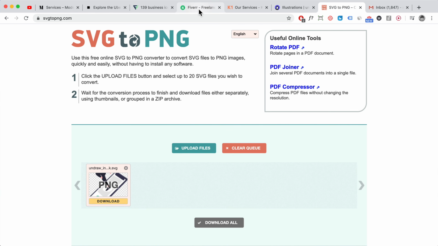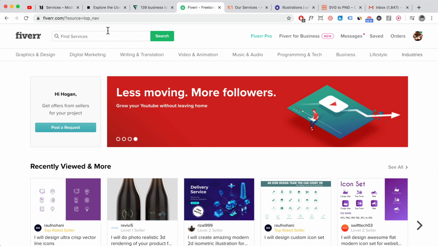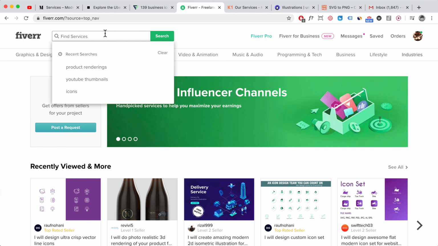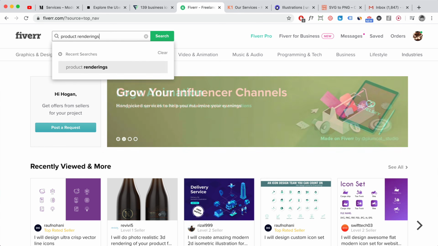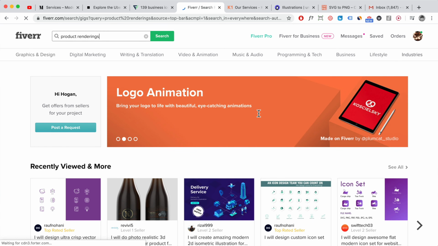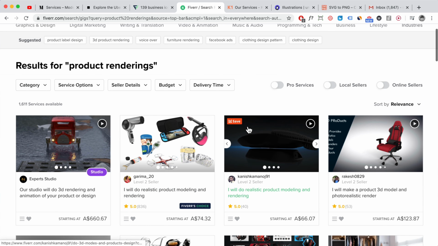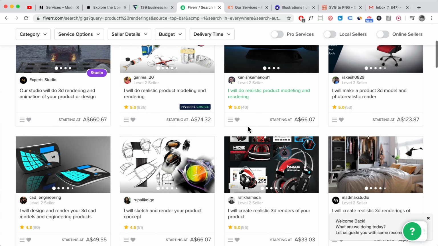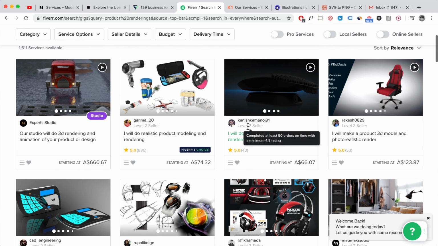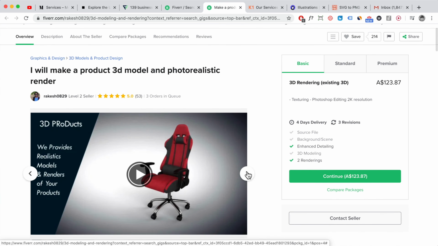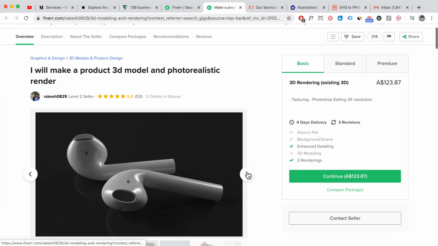Okay, so another tip is that on Fiverr, you can also hire people to do your product photography, product renderings as well. So you could search for product renderings, right? Product renderings is like a render which is done on the computer. And essentially what you can use it for is, instead of getting product photography done, you can get renders done, right? And then you can use the renders for your website.